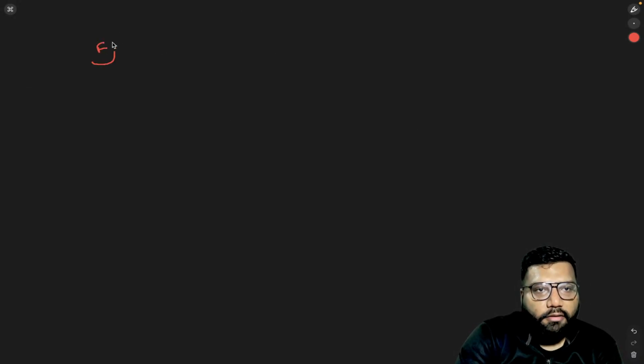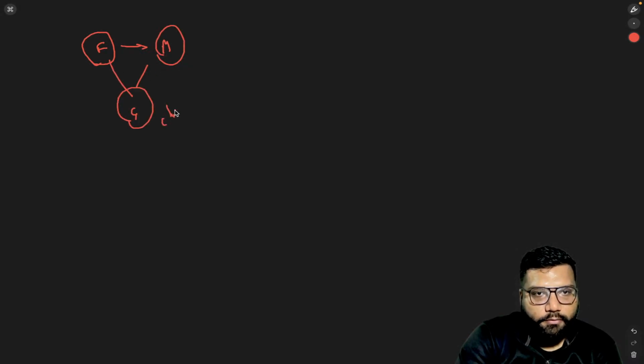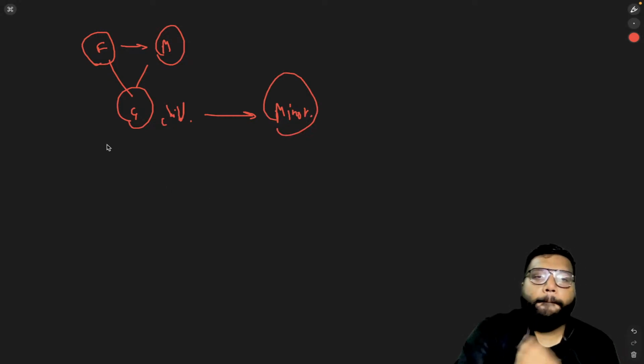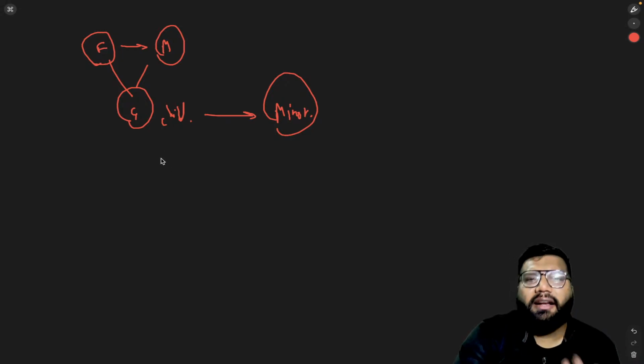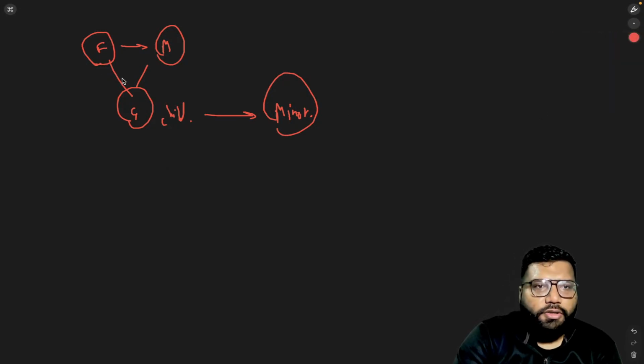This is the father, this is the mother, and they have a girl child. And she is minor. I'm just trying to make an application based question. So please everyone listen carefully. A very simple question, trust me. This is very simple and direct, not that difficult. So there is a father, mother, and there is a girl.